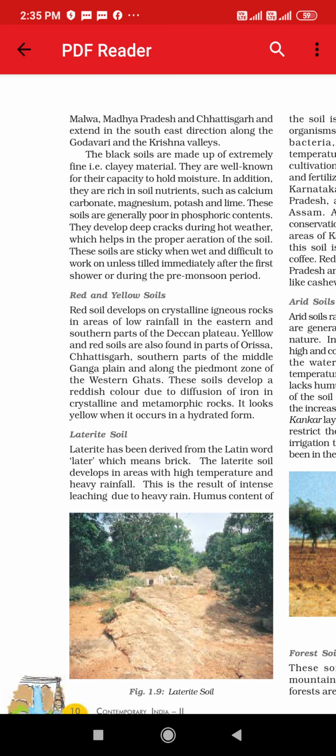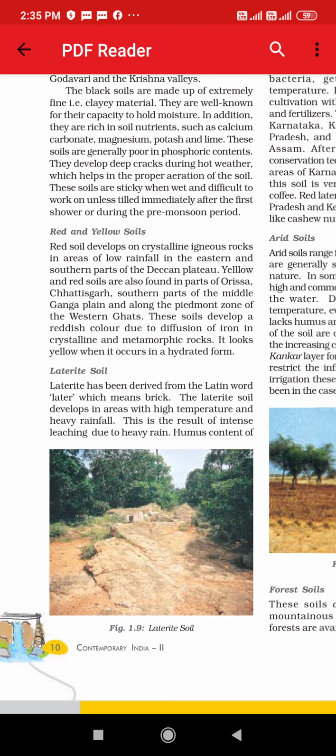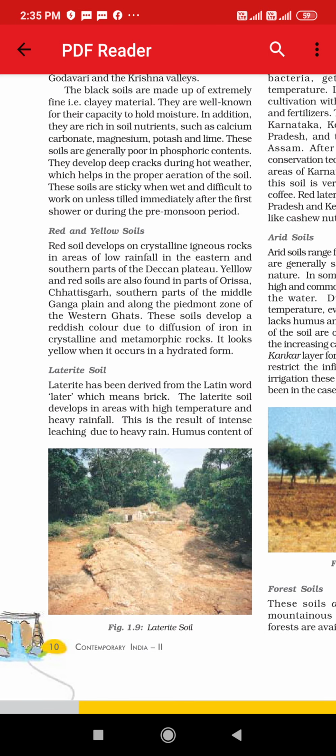Next comes the red and yellow soil. Red soil develops on crystalline igneous rocks in areas of low rainfall in the eastern and southern parts of the Deccan Plateau. Yellow and red soils are also found in parts of Orissa, Chhattisgarh, southern parts of the Middle Ganga plain, and along the Piedmont zone of the Western Ghats.